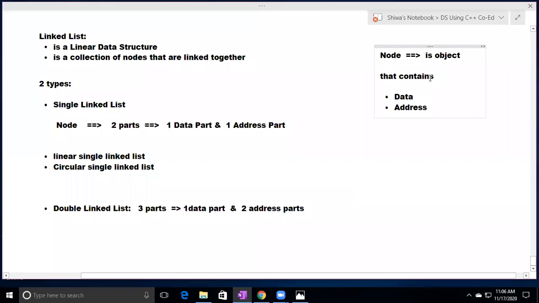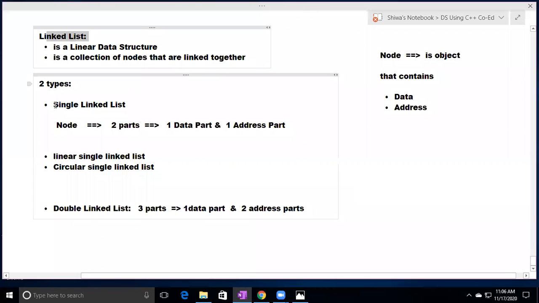So what is node? Node is the object. Every node contains data and address. So in the linked list, two types are there. First one is single linked list. Second one is double linked list. In the single linked list, node contains two parts: one data part and one address part. In the double linked list, node contains three parts: one data part and two address parts.